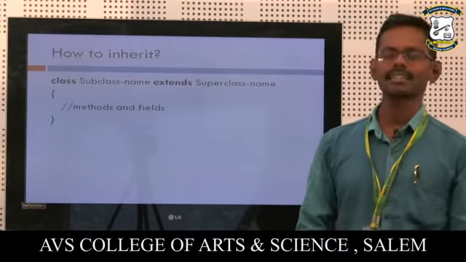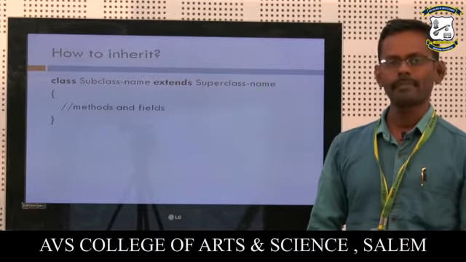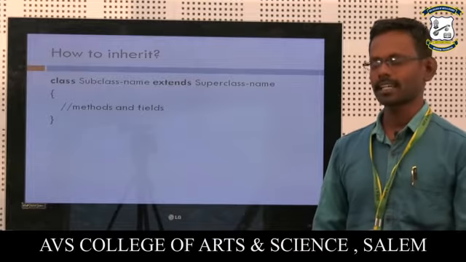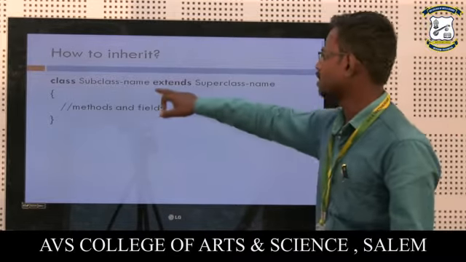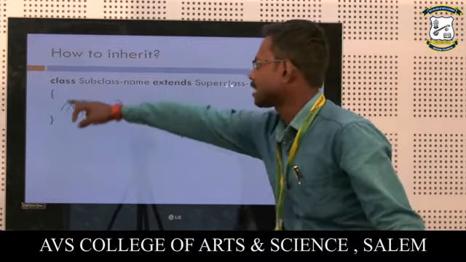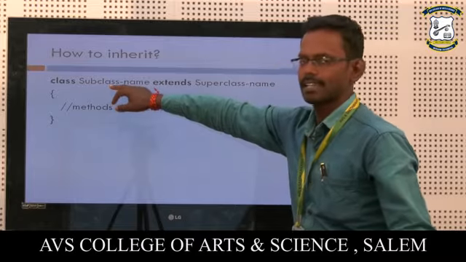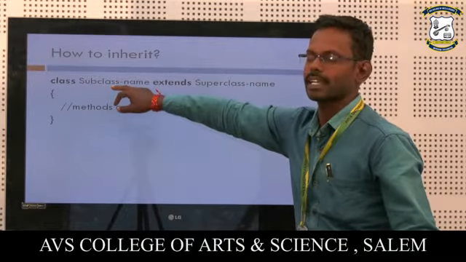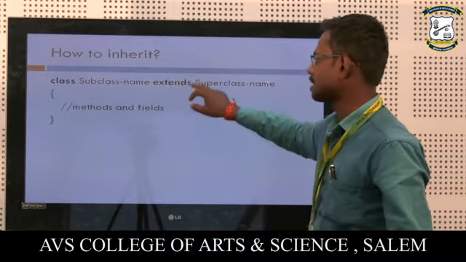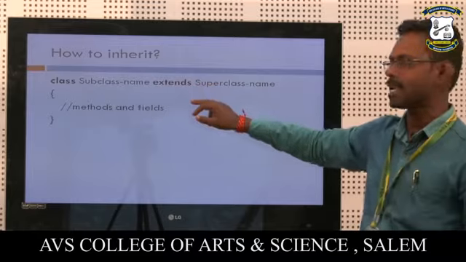Then what is the syntax for inheritance in Java? Each programming language which supports inheritance uses different syntax. In Java, we use the extends keyword for inheritance. This is the syntax for creating the class: the class name, that is the subclass name. We are going to create a new subclass with that name. Extends is the keyword used for inheriting the base class.